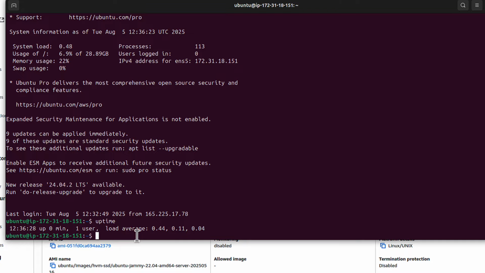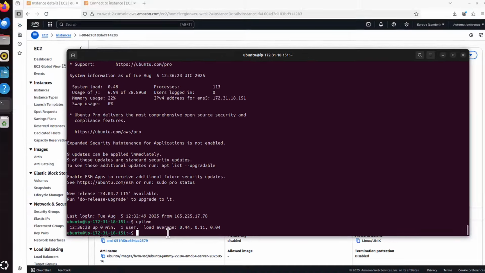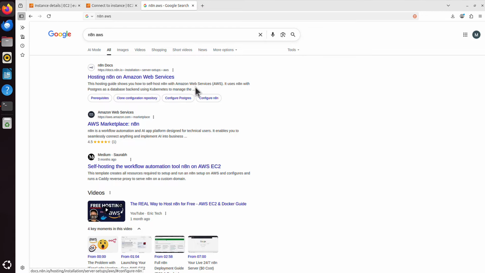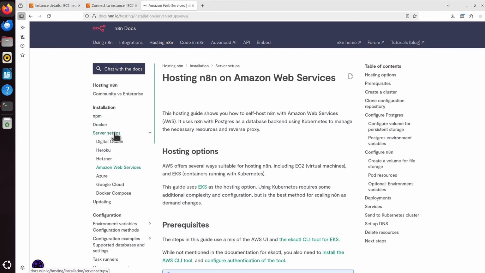That's all for our server build. Now we start configuring the n8n service on this server. What I will do then, I will go to Google. We are done with AWS for now, but we will get back to this service. For now, I say n8n AWS, something like that. I just need the official documentation from n8n. If I click on that first link, it will take me to server setups for Amazon Web Services. And you might think that this is what we need, but this is to run n8n on another AWS service called Elastic Kubernetes Service. And Kubernetes is like a cluster that can auto-scale. That's not what we need.